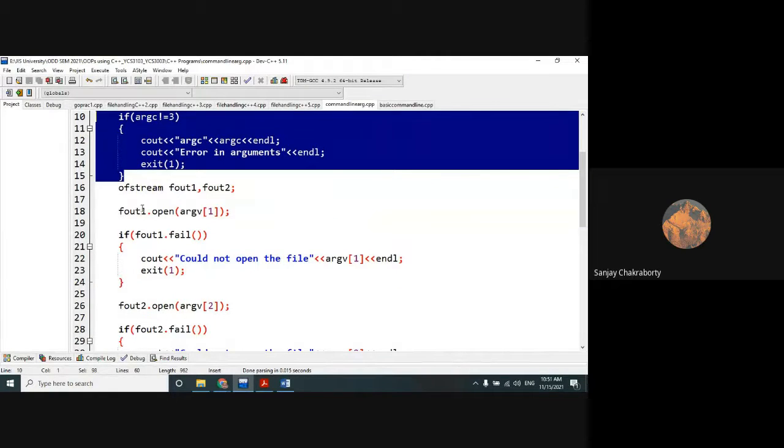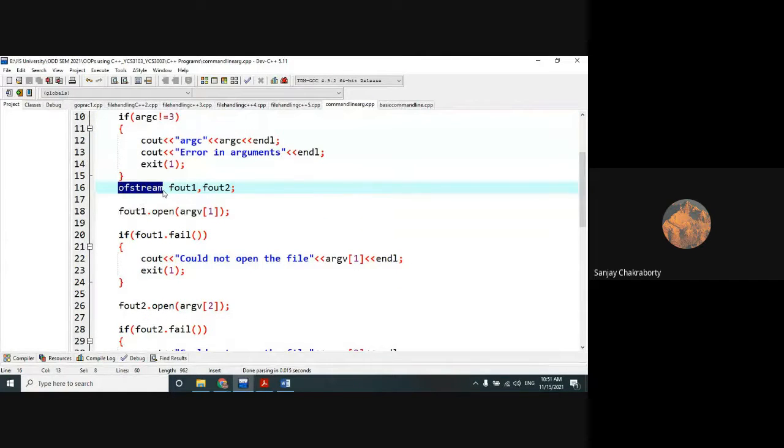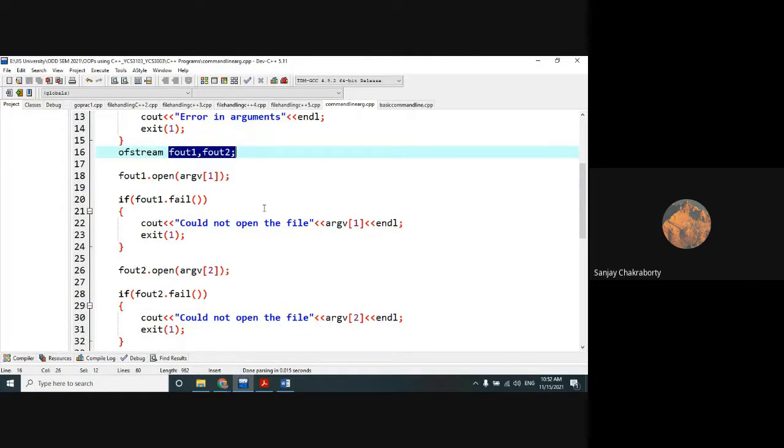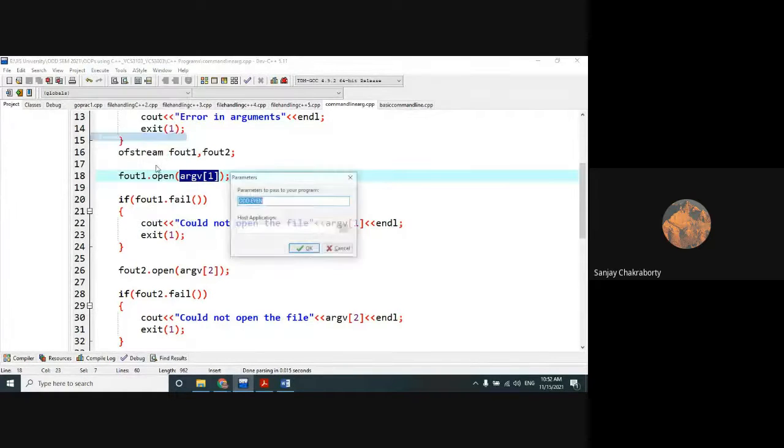Now, with ofstream, I have created two objects, fout1 and fout2. I am using the open method, which I have already shown to you. With the open method and the fout1 object, I have opened the file argv of 1. Understood? Which value was stored within argv of 1? I have just recently changed it.